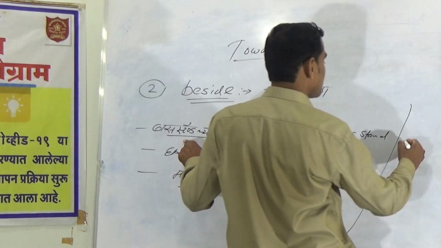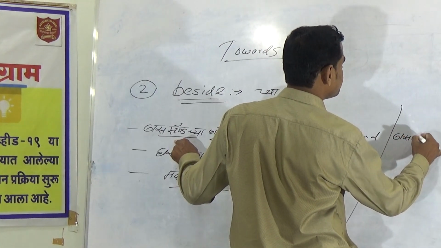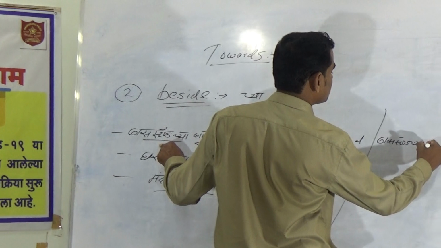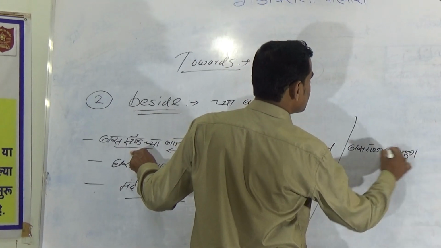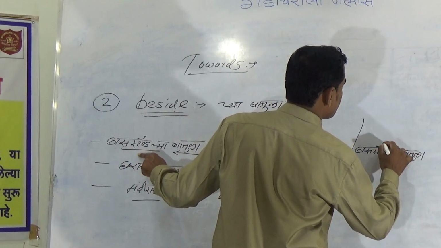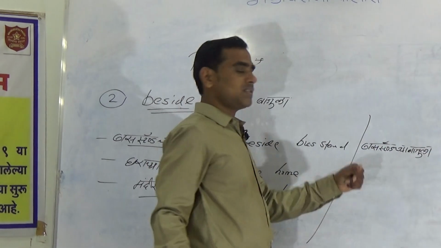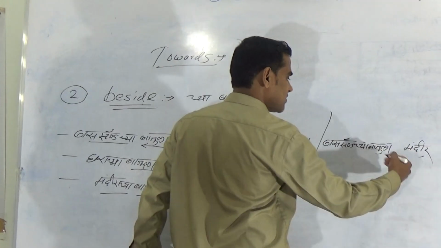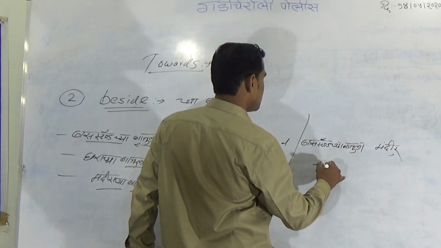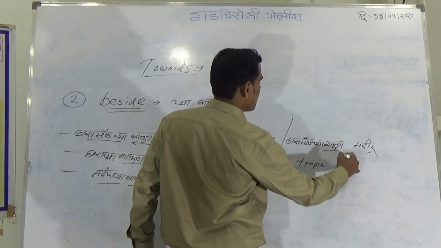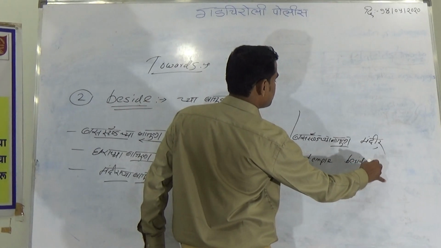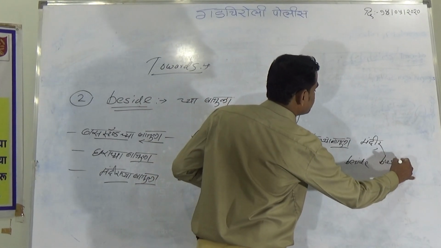Like बस स्टँडच्या बाजूला मंदिर. How will you write this? Similarly in the reverse order: write first temple, beside, then bus stand.